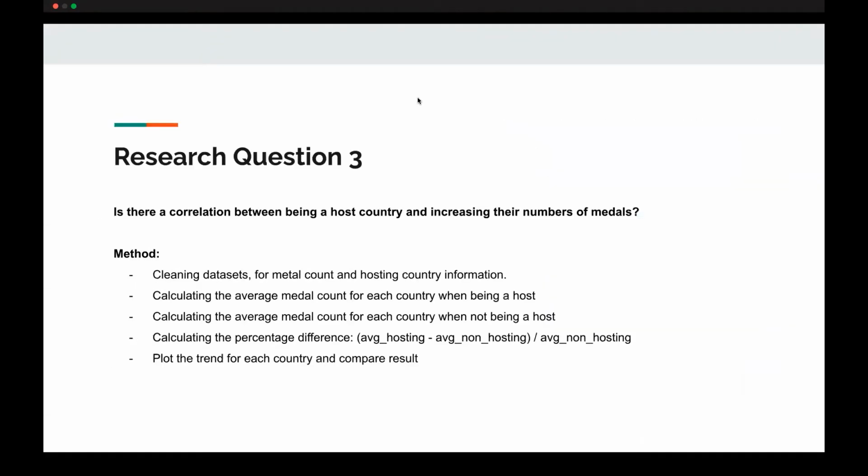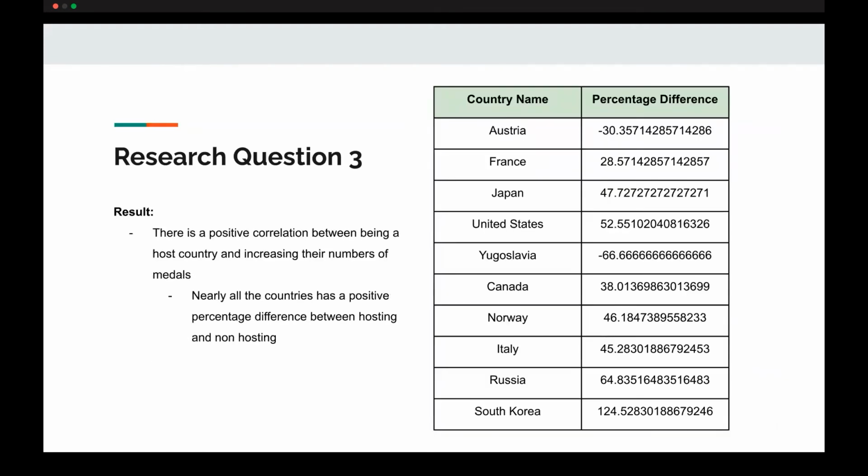Right, now let's move on to research question 3. Is there a correlation between the hosting country and the increment in the number of medals? We cleaned the data set and calculated the average medal count for each country when it is a host and when it is not a host. We calculated the percentage difference using the equation and also plotted the trend for each country to compare the results. As far as the percentage difference, we can see that most countries have a positive result.